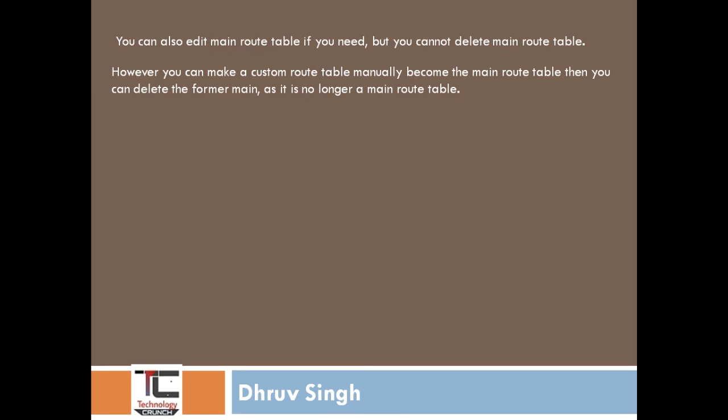It means if you want to delete your main route table, then you create a custom route table and mark that custom route table as the main route table. After that, you can delete your old one, meaning your previous main route table.